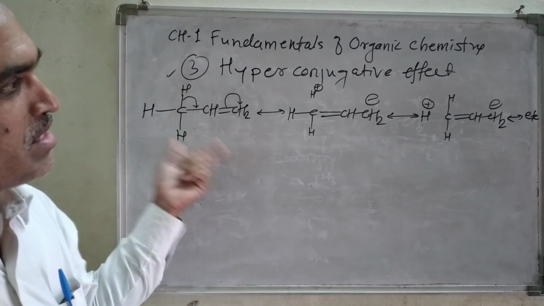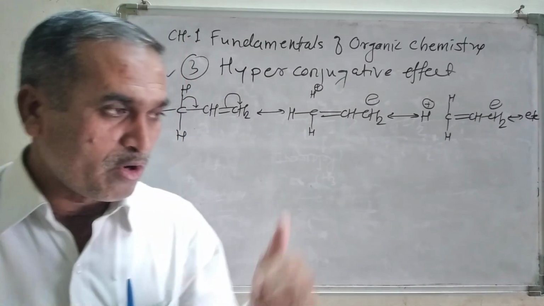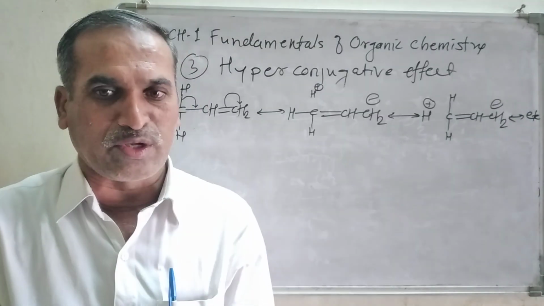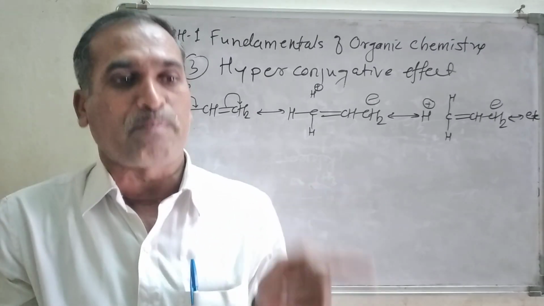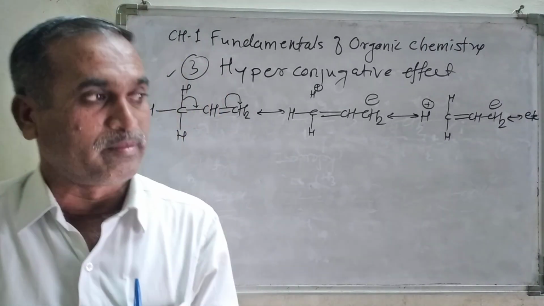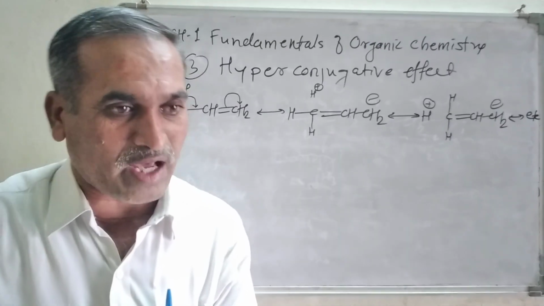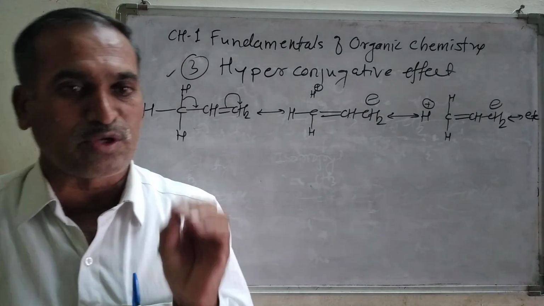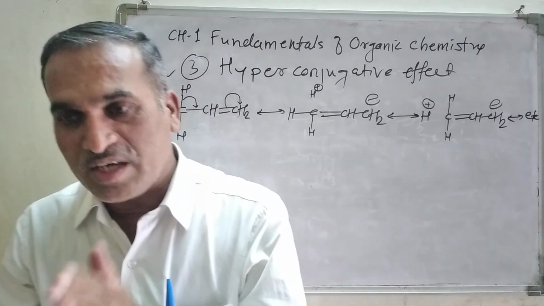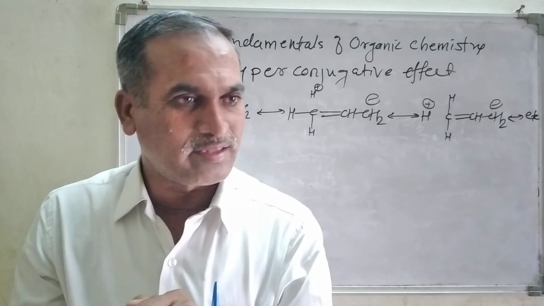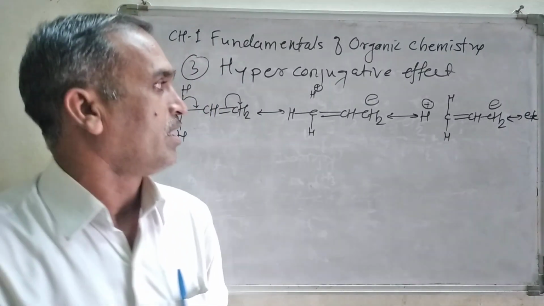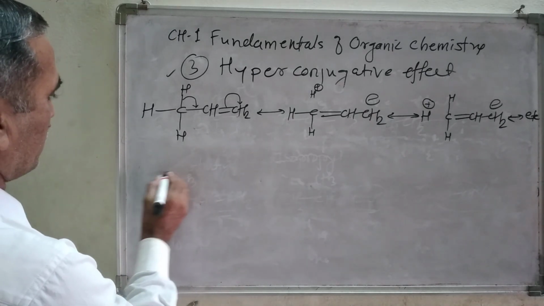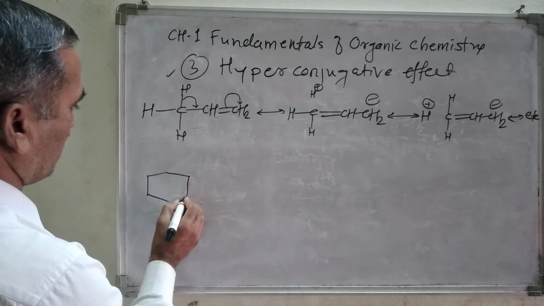And similarly, how many structures are present? To count the hyperconjugative structures, it depends upon the number of alpha hydrogen atoms. If only one alpha hydrogen atom is present, then we can get only one structure. Two alpha hydrogens, you will get two structures. If there are three, you will get three structures, likewise. And now let us look at another example here. I am taking another example here.